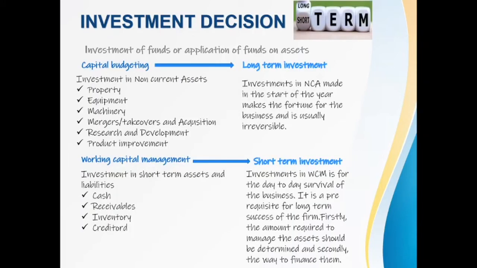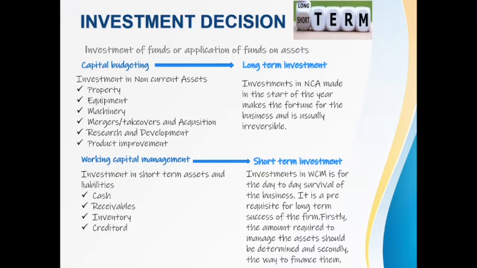We have come to the first decision under financial management, which is called the investment decision, and I have put out the definition in the slide itself. Investment of funds or application of funds on assets. This decision in financial management is basically concerned with allocation of the funds obtained via different sources of finance into acquisition of particular assets or investment in a particular project. It can be both long-term or short-term investment.